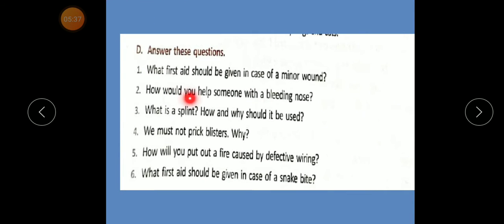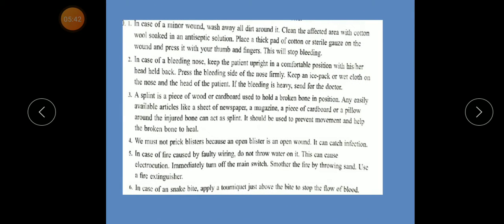Number two. How would you help someone with a bleeding nose? In case of a bleeding nose, keep the patient upright in a comfortable position with his or her head held back. Press the bleeding side of the nose firmly. Keep an ice pack and a wet cloth on the nose and the head of the patient. If the bleeding is heavy, send for the doctor.